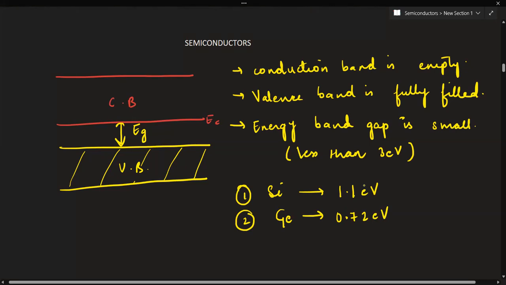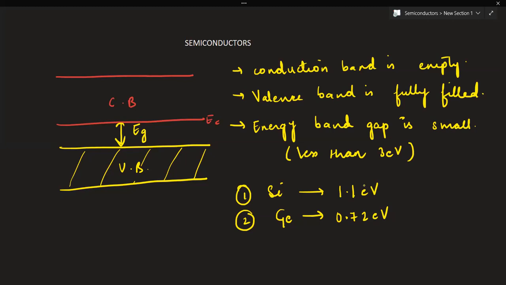So see, for semiconductors, at 0 Kelvin, the conduction band is empty and the valence band is filled. So the material is essentially an insulator at low temperature. However, the energy gap between the conduction and valence band is small. That is less than how much?